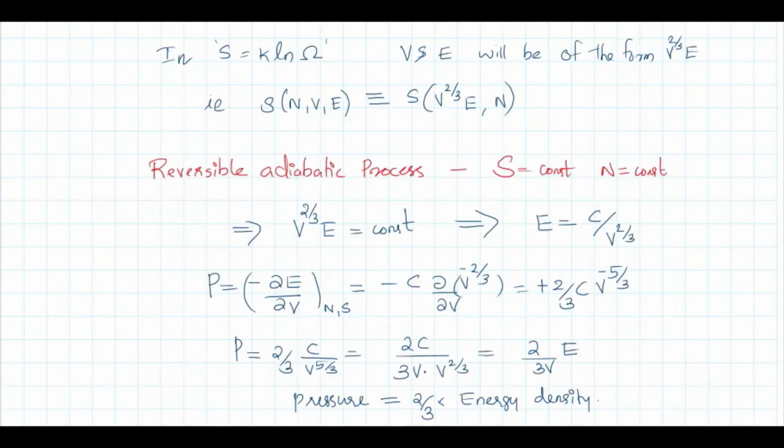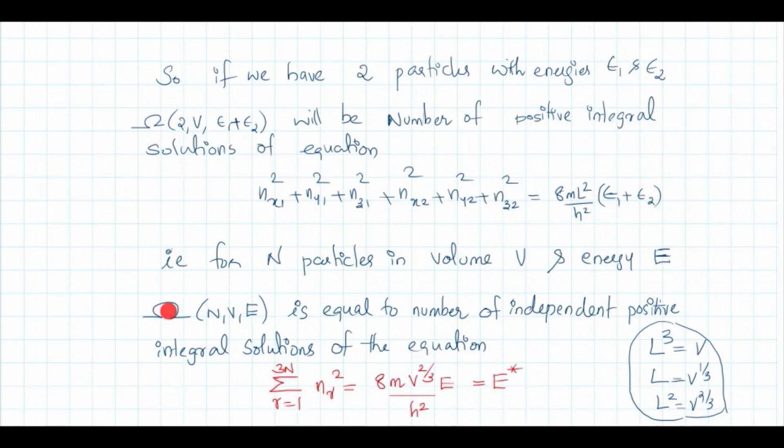Okay, we have S equal to K log omega. This is the Boltzmann entropy relation. Look at V and E in the expression for omega. Omega is the number of positive integral solutions satisfying this equation. This equation contains E and V in a specific form. It is E into V raised to 2 by 3.